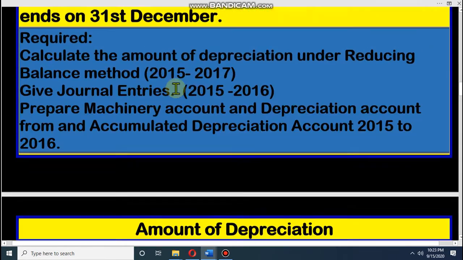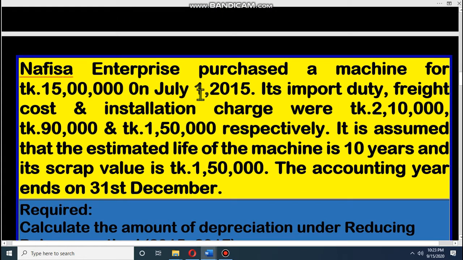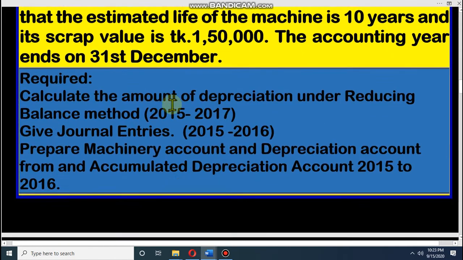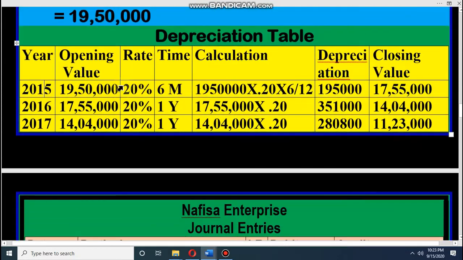Why is it 6 months? Dear student, look at the purchase date. We purchased this machine on July 1. That means July, August, September, October, November, December. That means for 6 months we use this machine. So for 2015 we have to charge depreciation for 6 months.